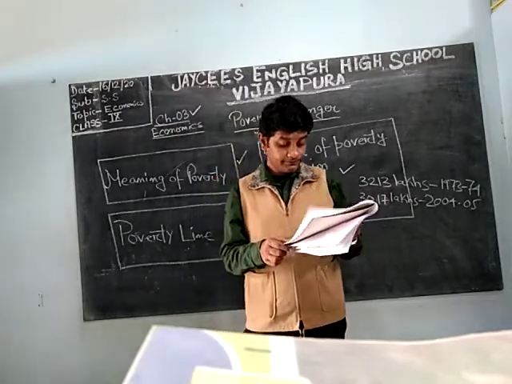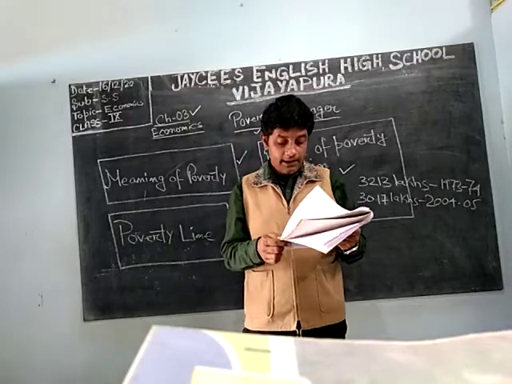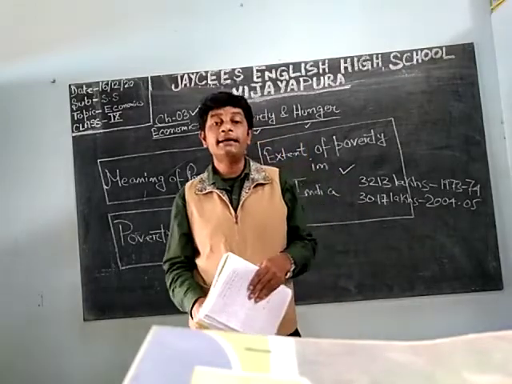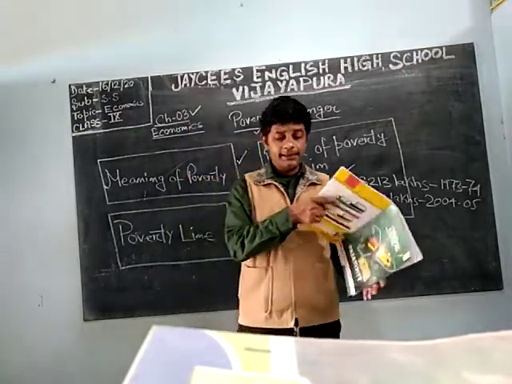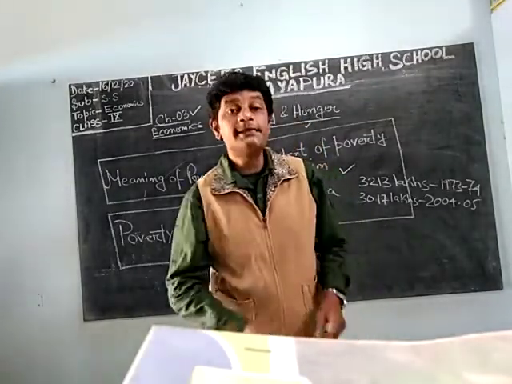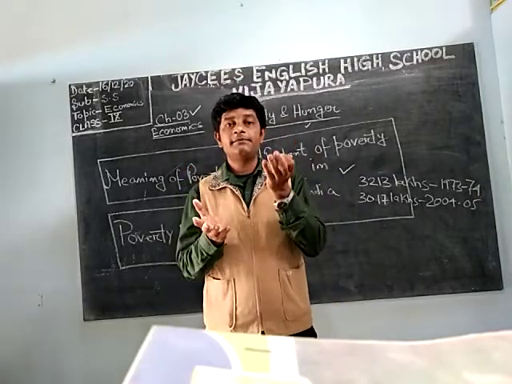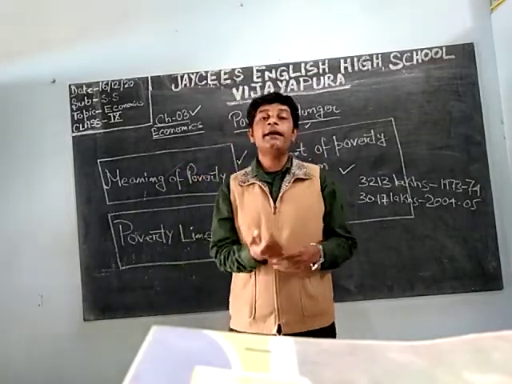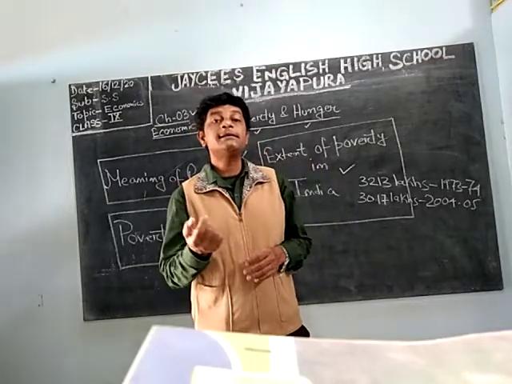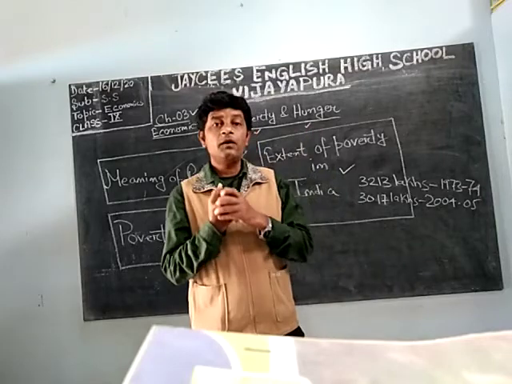But notice that while the number of rural poor has come down, that of urban poor has increased. We are getting these graphs, but the main thing is that it is fluctuating. Sometimes it is getting high, sometimes low. Year or day wise we are not getting it; it is as per the record the Indian government gives us.